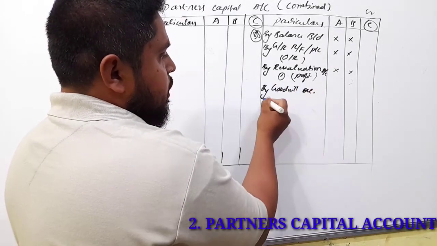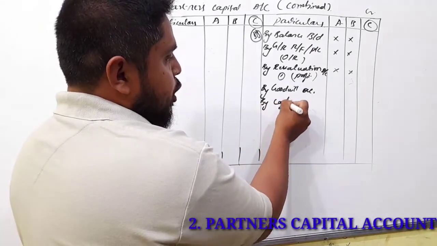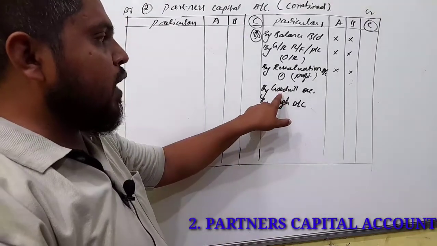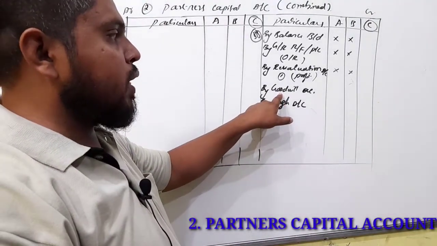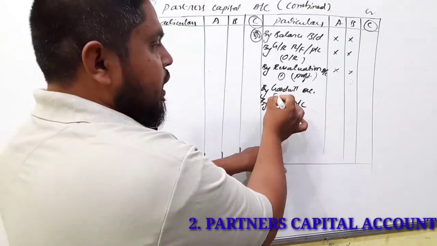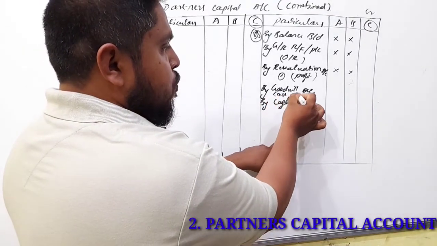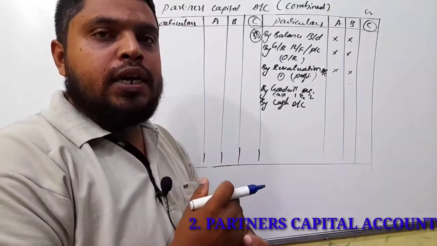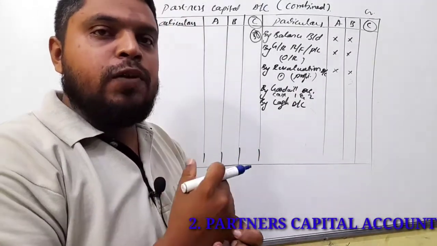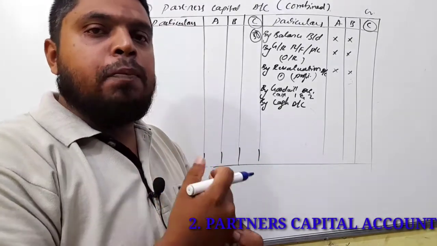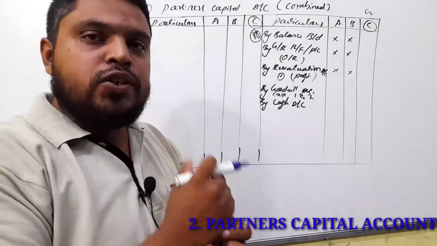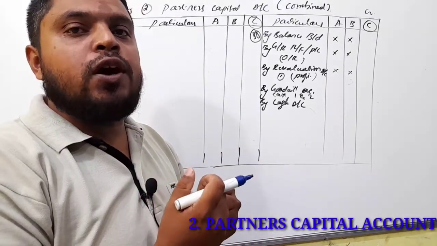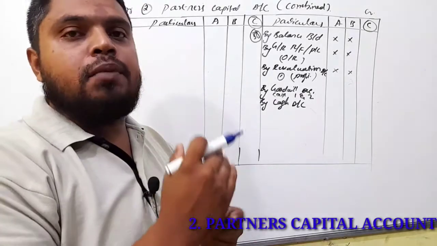and capital brought by the new partner in the form of cash. Now, goodwill brought by the new partner in the form of cash, so that we can say case 1 and 2. Case 1: goodwill brought by the new partner in the form of cash, that goodwill withdrawn by the old partner. Case 2: goodwill brought by the new partner in the form of cash, that goodwill retained by the partner.